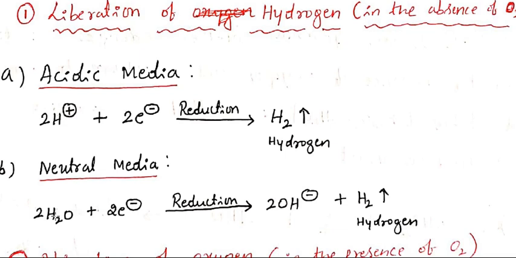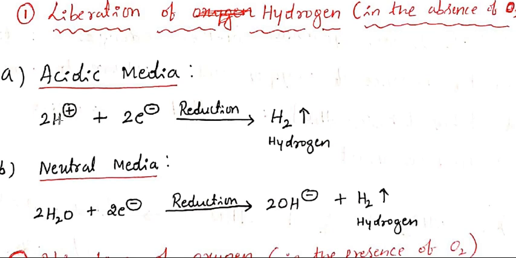If both are same, this is called water, a neutral media. That's the difference between the acidic, neutral and basic media. We'll take the example of acidic media here. Acidic media means the presence of a higher concentration of H+ ion.